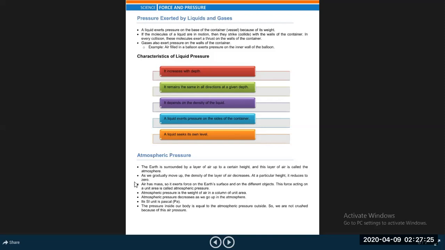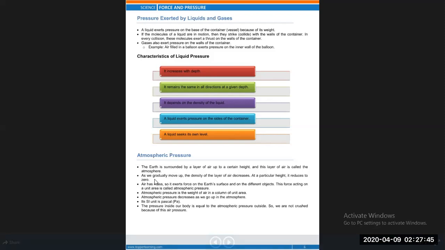Atmospheric pressure. To learn about atmospheric pressure: the earth is surrounded by a layer of air up to a certain height, and this layer of air is called the atmosphere. Because the weight of air exerts a force on the surface of the earth and everything on the earth, it is called atmospheric pressure. As we gradually move up, the density of the layer of air decreases, and at a particular height it reduces to zero, and pressure becomes zero at that layer.